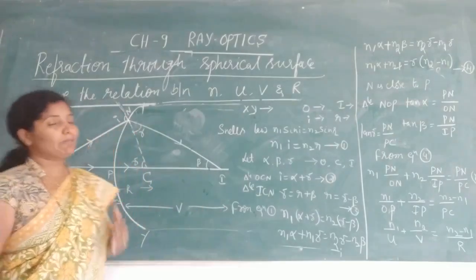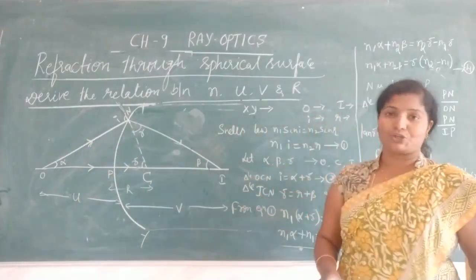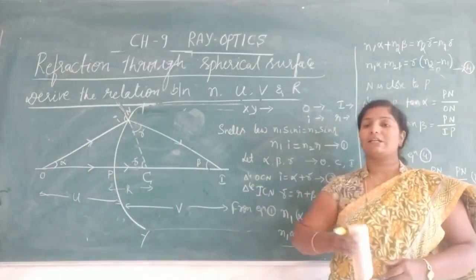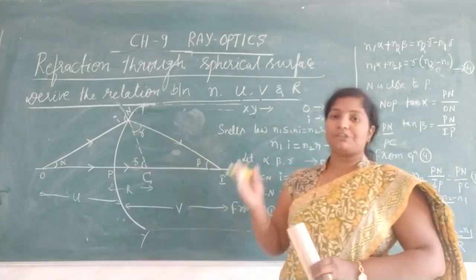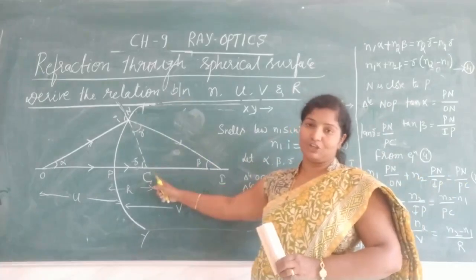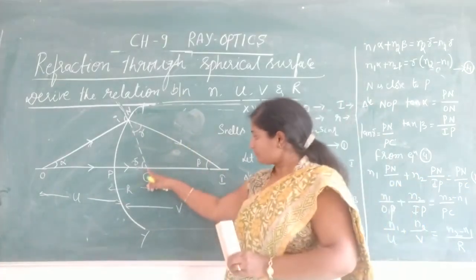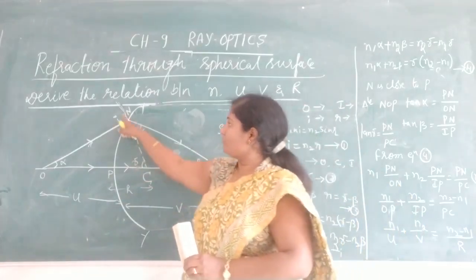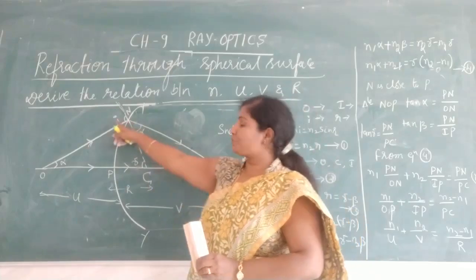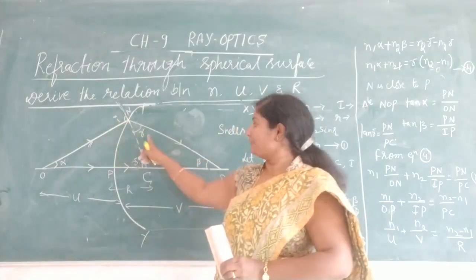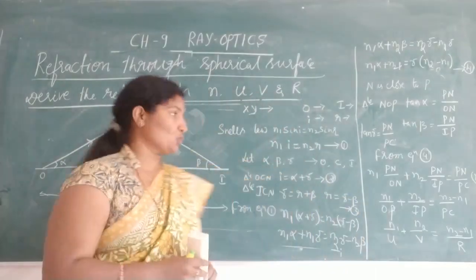To measure the angle of incidence and angle of refraction, we need a reference line, which we call the normal. For a spherical surface we always have to draw the normal from the center of curvature. So we have drawn the normal from the center of curvature. What is the need of this? To measure the angle of incidence and the angle of refraction. Okay, this is the explanation of the figure.